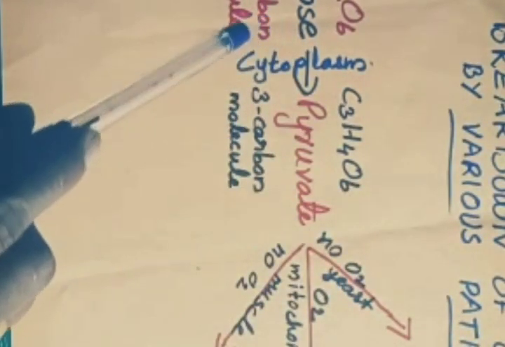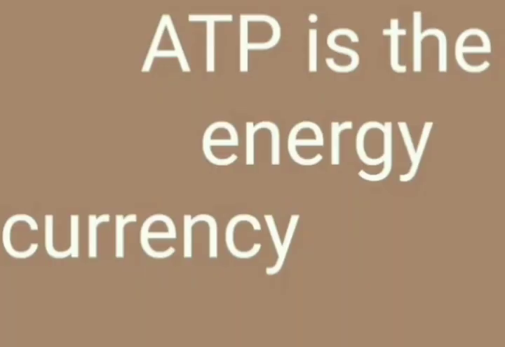So in different organisms, respiration takes place in different ways. You see here, the breakdown of glucose by various pathways. Glucose will be converted into energy through various pathways in different organisms. ATP is the energy currency for most cellular processes.